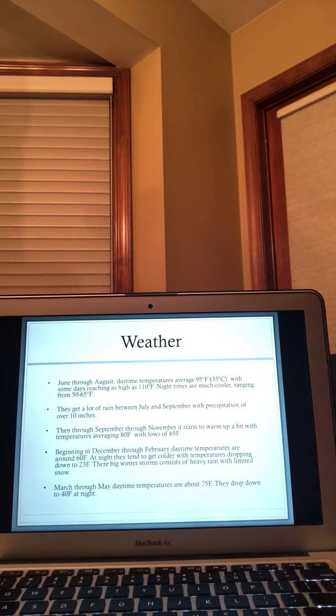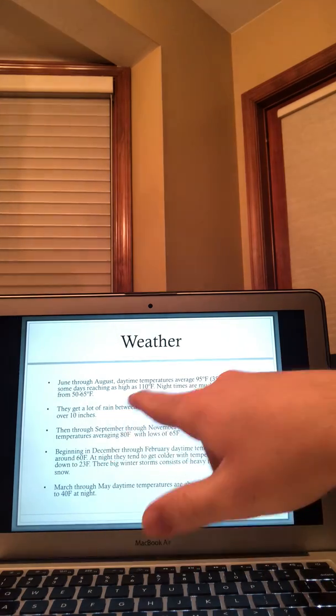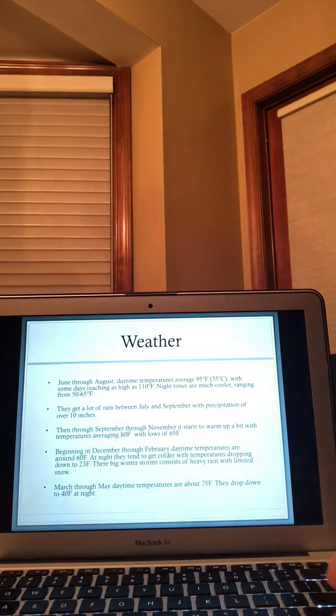So what's the weather like? How does the weather affect these rigid white sands? June through August, summertime, they get an average temperature of about 95. So that's about normal here in Pennsylvania. You got your hot days. Some of them reach up to 110. So obviously it gets very dry over there. You're going to hit over 100. The night times, they cool down a little bit. They go down to about 50 to 60 degrees.